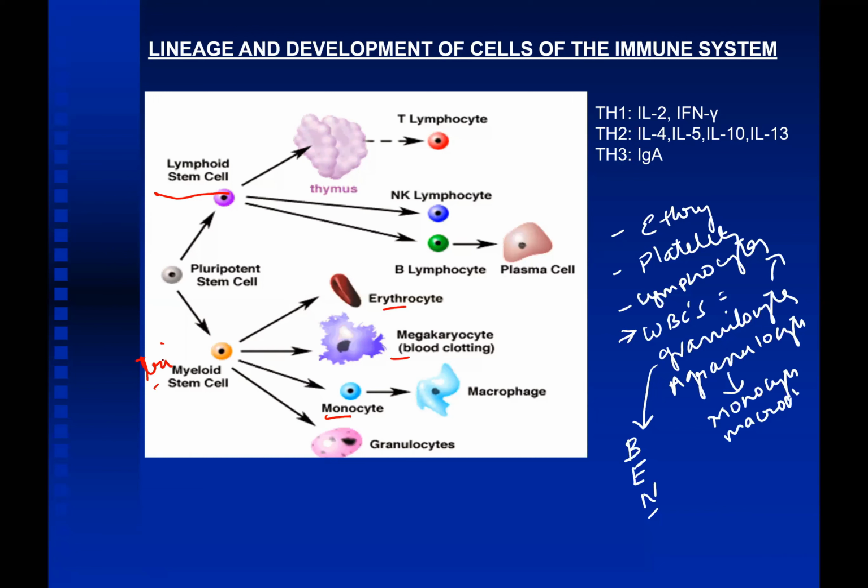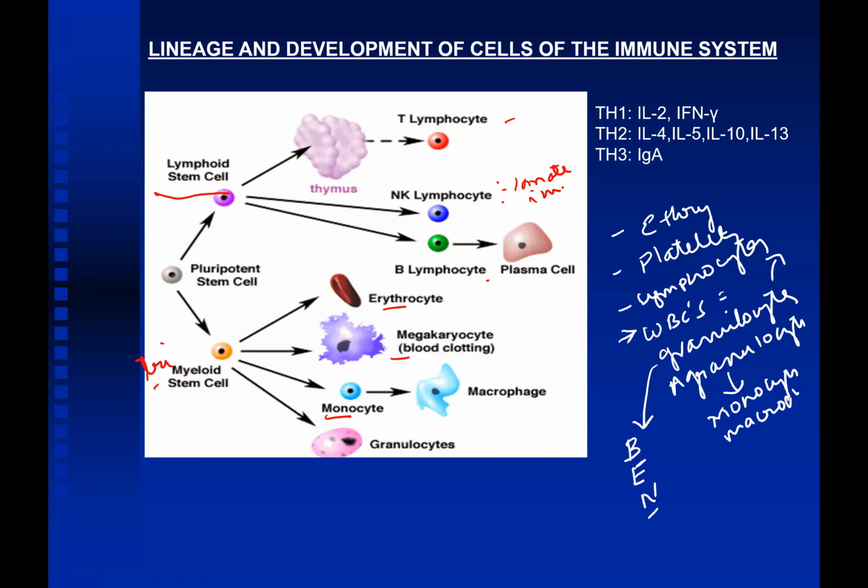Okay, so lymphoid stem cells give rise to T lymphocytes, B lymphocytes, and natural killer lymphocytes or natural killer cells. T lymphocytes and B lymphocytes play an important role in adaptive immunity, whereas the natural killer cell plays an important role in innate immunity. The T lymphocyte migrates into the thymus in the presence of thymic hormones, and later on this T lymphocyte is differentiated into various types of T lymphocyte.